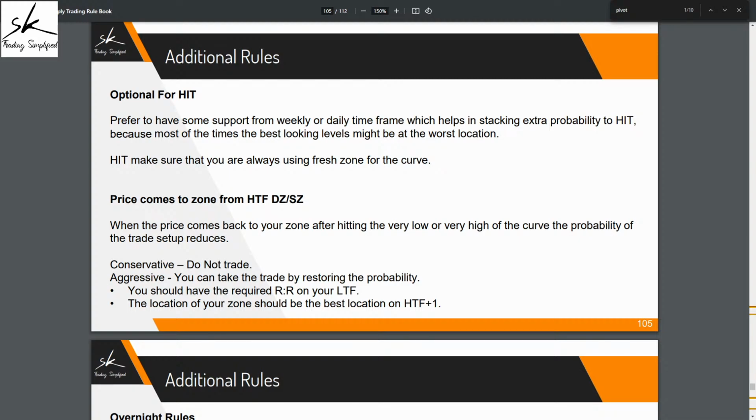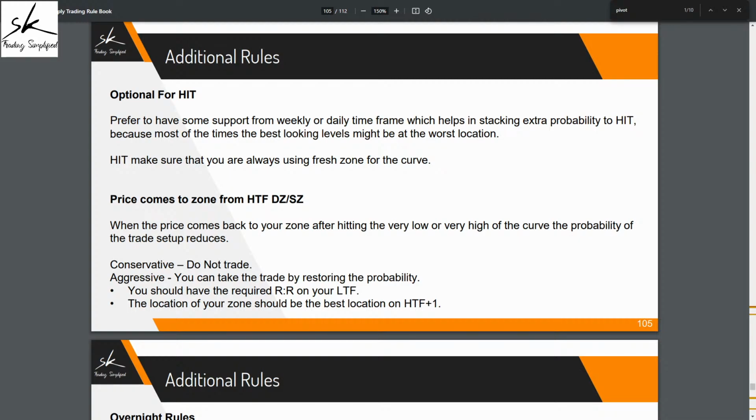All right, for level on top of level, if you don't have any other zone than the one we originally planned, then also we'll have to give... No, if you're not having multiple zones and you're not shifting to the lowest one in case of demand and the highest one in case of supply, then it does not qualify as a case of level on top of level. Then it is only a coinciding level.